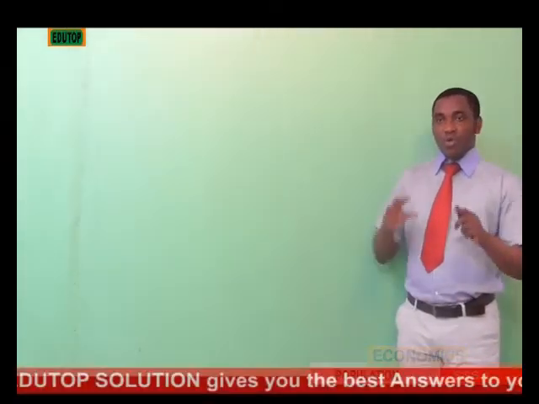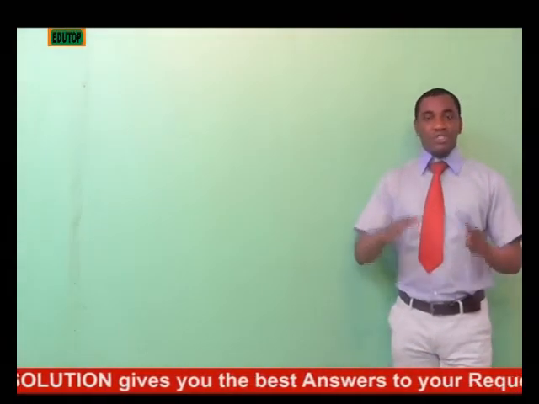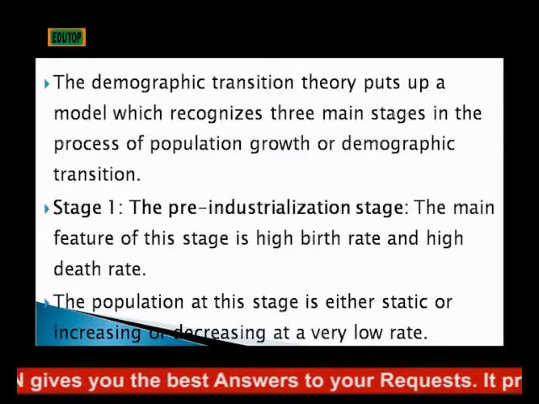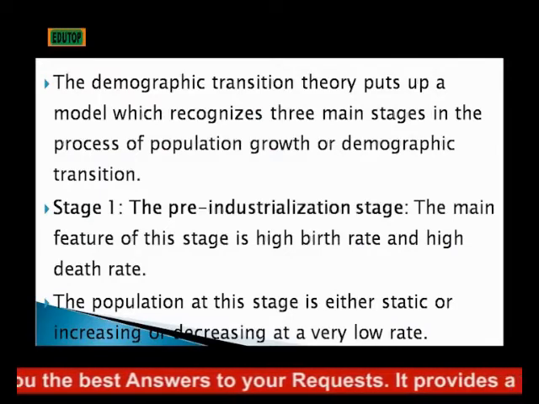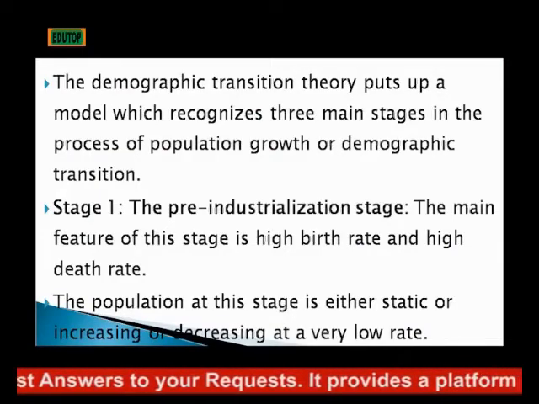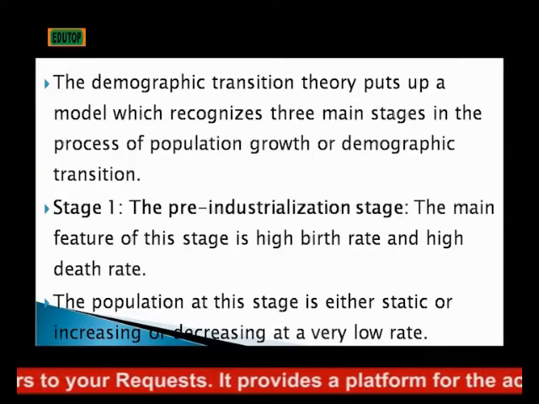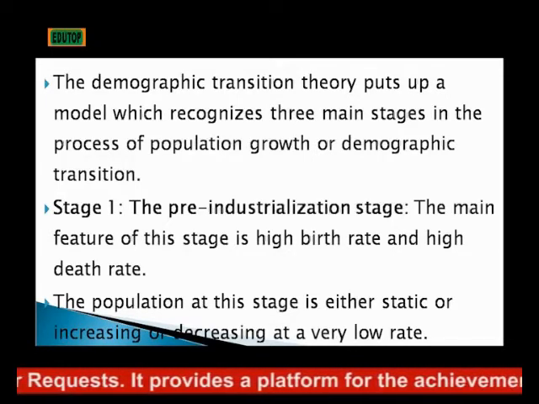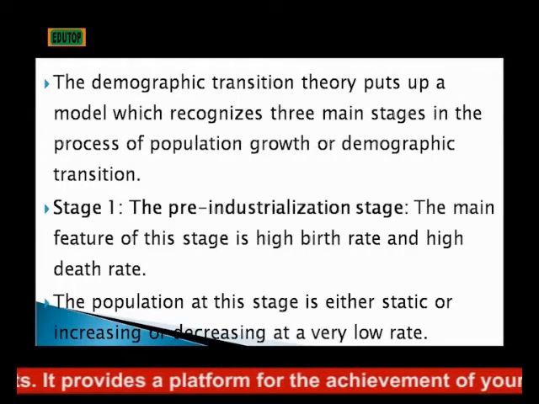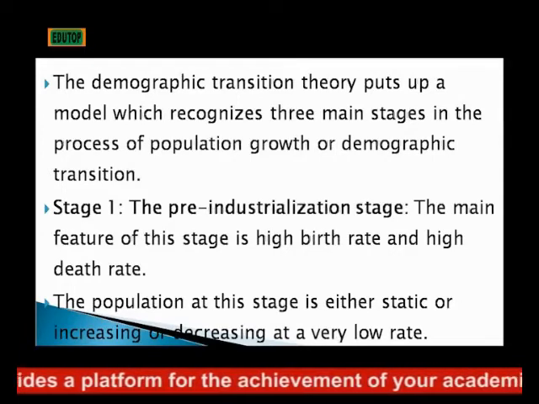And what are the stages? The first one is what we call the pre-industrialization stage. The pre-industrialization stage is a stage whereby the population is either static or increasing or decreasing at a very low rate.